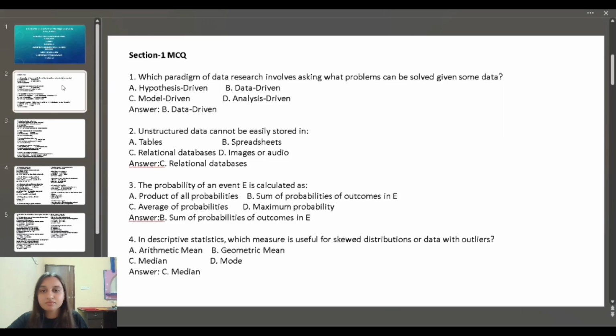So let's begin. The first question: which paradigm of data research involves asking what problem can be solved given some data? It is data driven. Second, unstructured data cannot be easily stored in relational databases. The probability of an event E is calculated as the sum of probabilities of outcomes of E. In descriptive statistics, which measure is useful for skewed distribution or data with outliers? It is median.